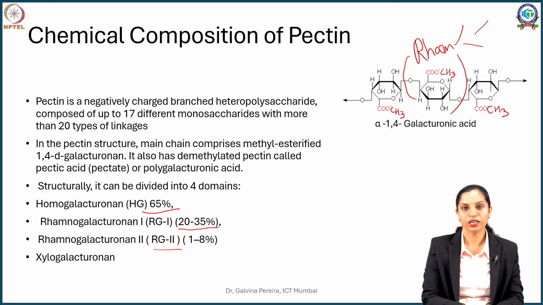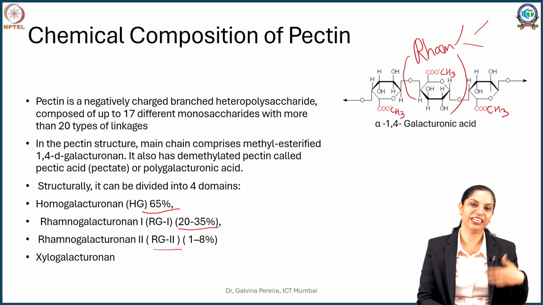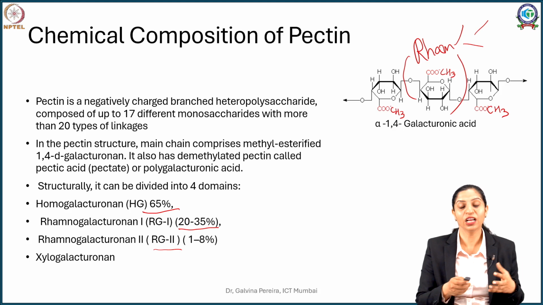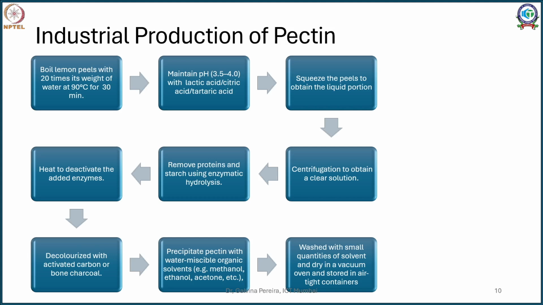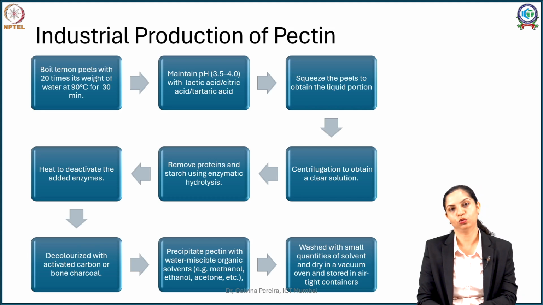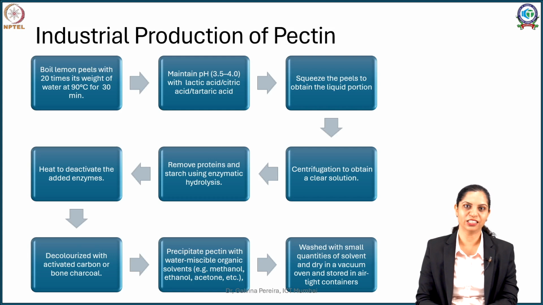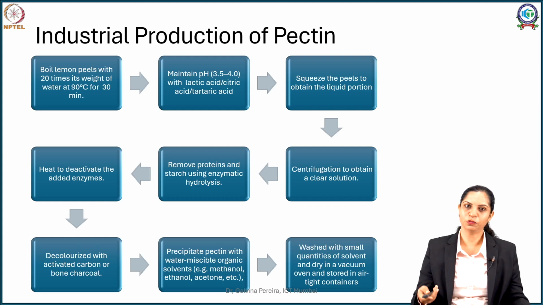This is often found in association with cellulose and hemicellulose along with proteins and needs to be separated. So let's discuss how we extract pectin from the plant source. Like I said, commercially it is obtained from orange peel because it has about 30% of its dry weight. We take these lemon or citrus peels and boil them, because pectin has good water solubility at higher temperature, close to boiling point, about 90 degrees Celsius for half an hour.